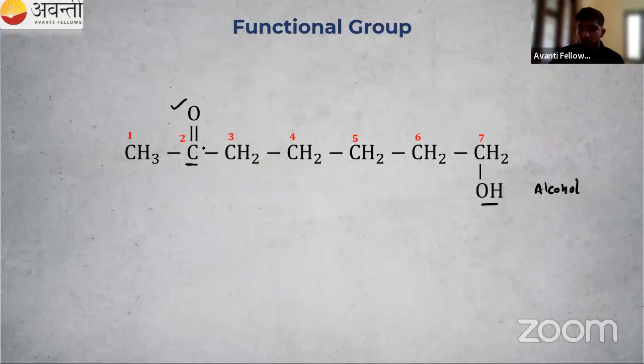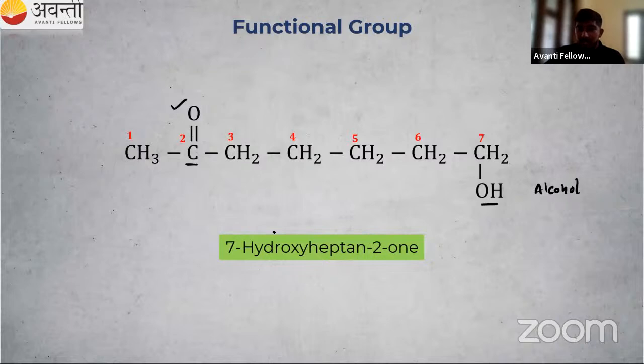Our main functional group should get the lowest number. So what about the name? In the 7th position, there is alcohol, so it is used like a branch. So we have to write the prefix. If alcohol is a prefix, then we have to use hydroxy. Then if our alcohol is the main functional group, it is acting as a suffix. What is the name given for that?